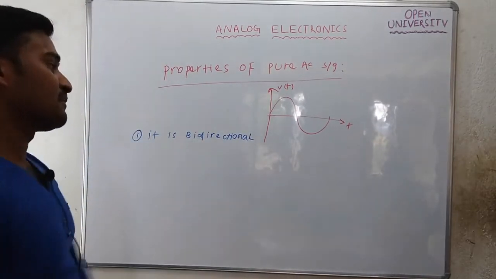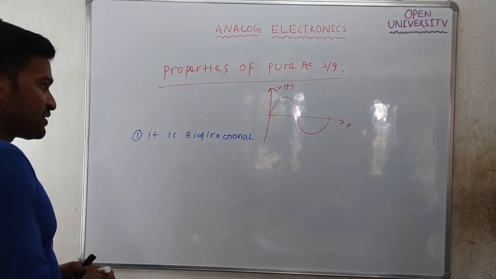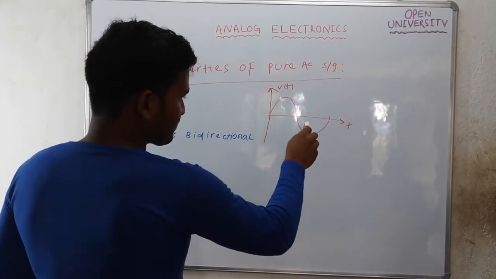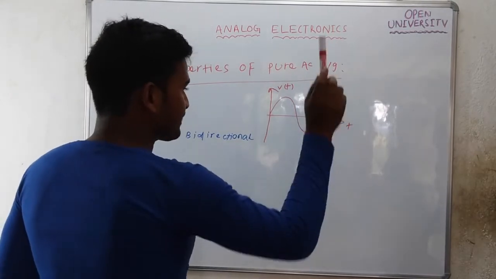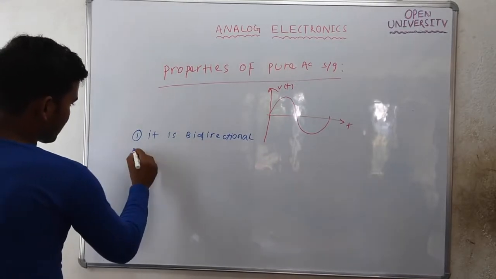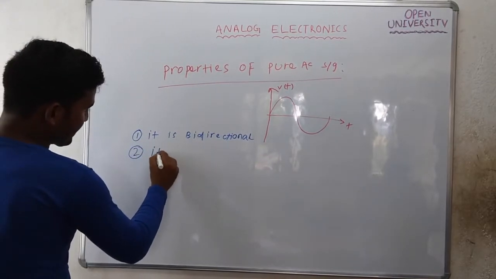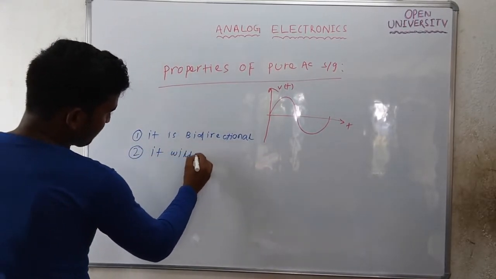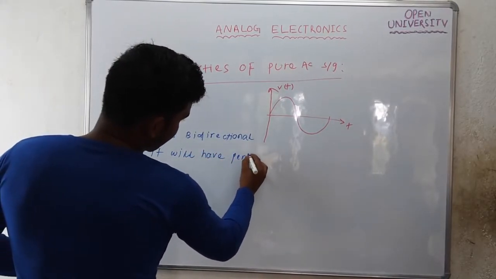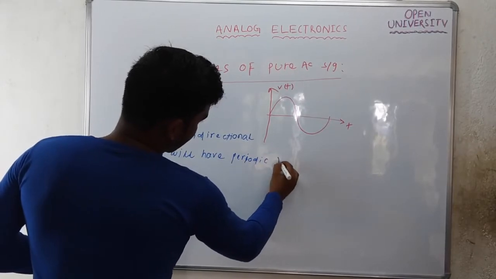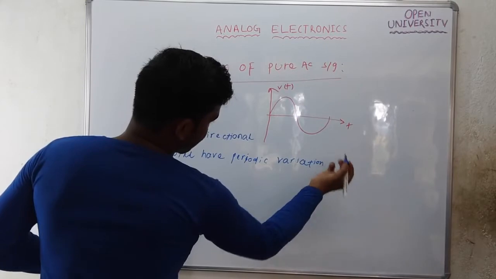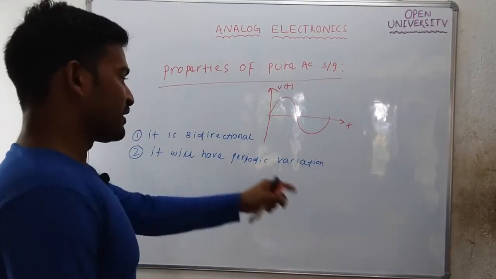The second property is that it will have periodic variation. Such signals periodically vary with time. It will have periodic variation.